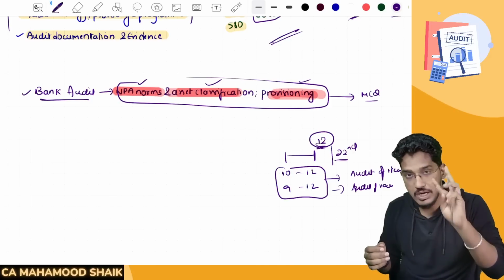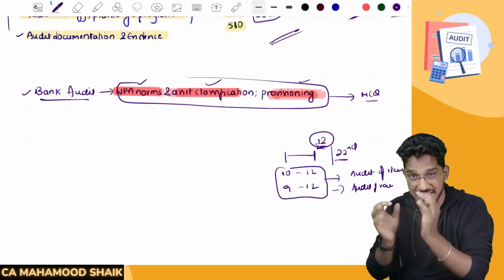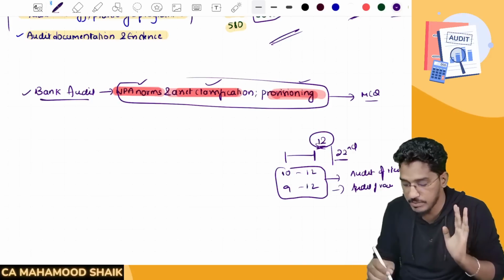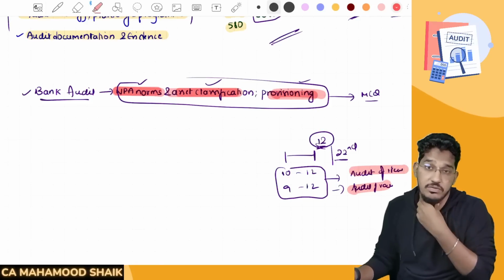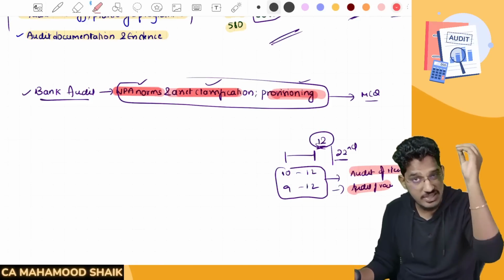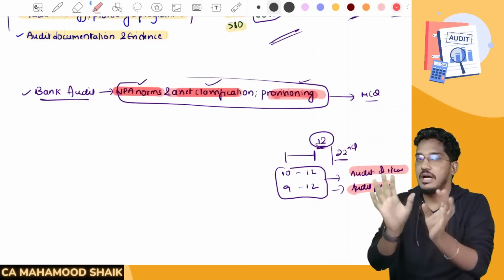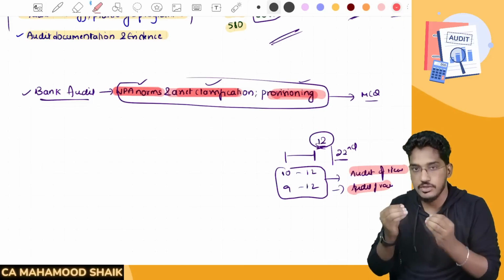So that last 2 or 3 hours before you go for the examination, dedicate that time to going through the 2 chapters, audit of items of the financial statements and audit of various entities. If you have not read these chapters until now, please at least do it now.